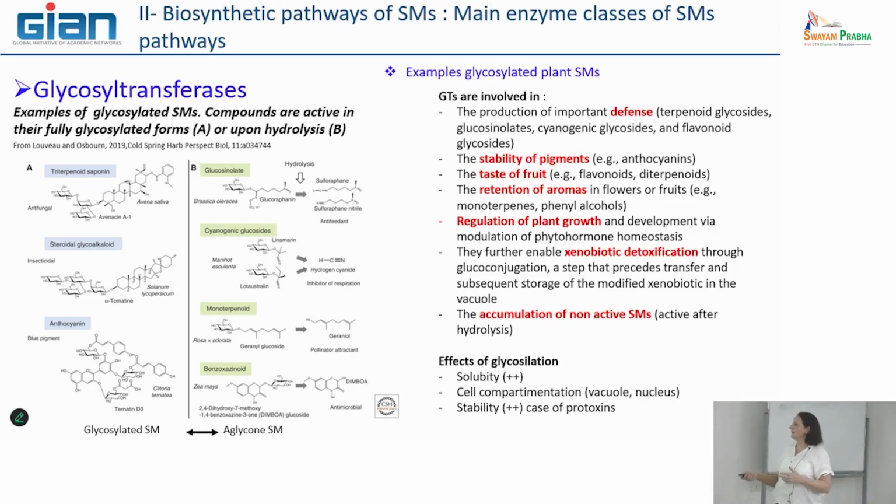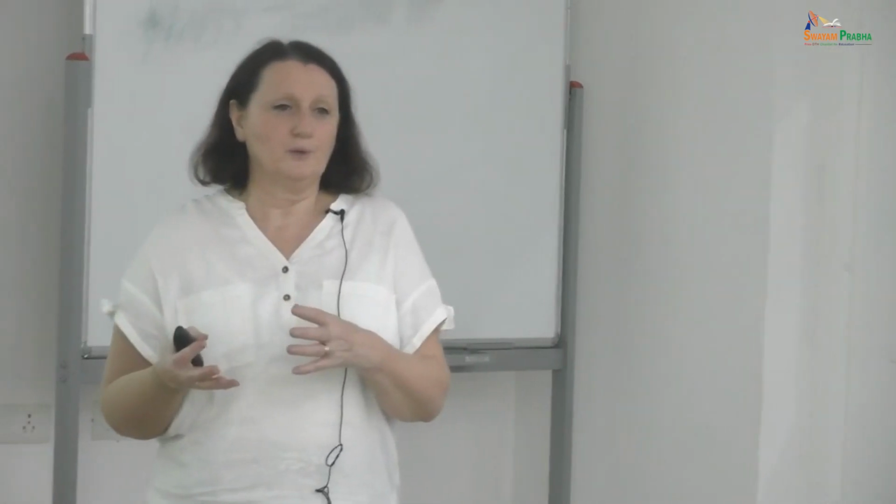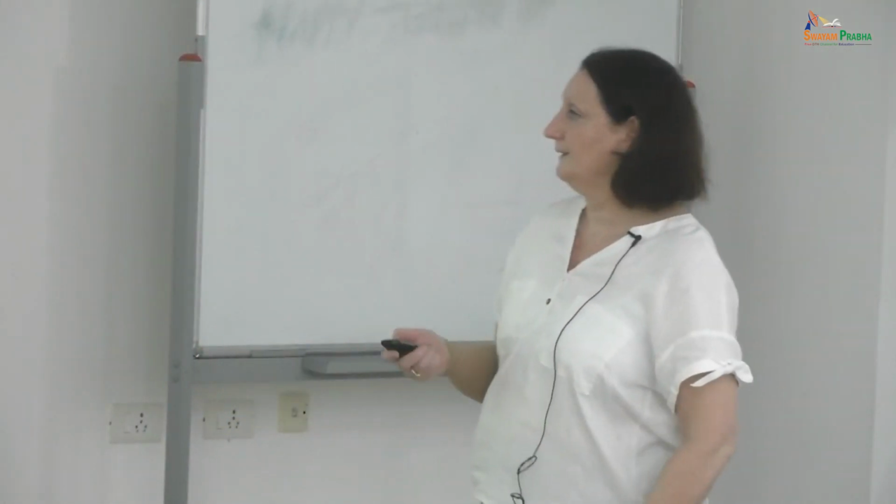And in fact, it is when you have the hydrolysis of the link between sugar and the aglycone that you make free the active metabolite. So it is always interesting, when we are studying the metabolome, for example, to have an idea of which molecules are glycosylated or not.